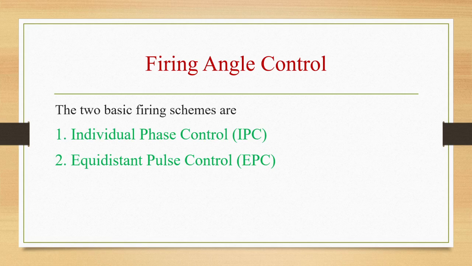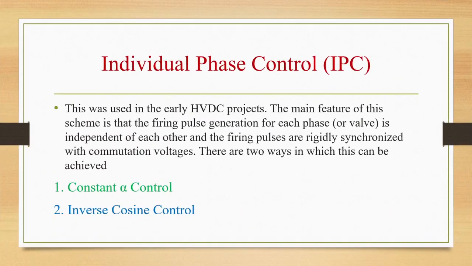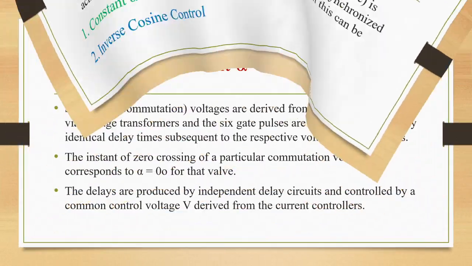Let us see first individual phase control. This was used in early HVDC projects. The main feature of this scheme is that firing pulse generation for each phase is independent of each other and the firing pulses are rapidly synchronized with the commutation voltages. There are two ways in which this can be achieved: constant alpha control and inverse cosine control. So there are two methods in IPC, that is constant alpha control and inverse cosine control.